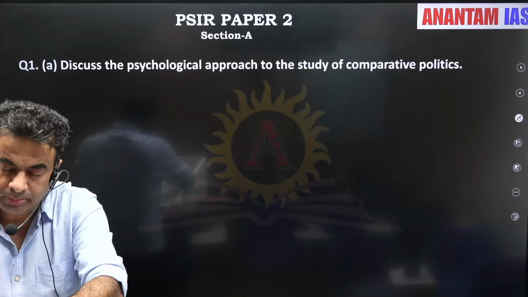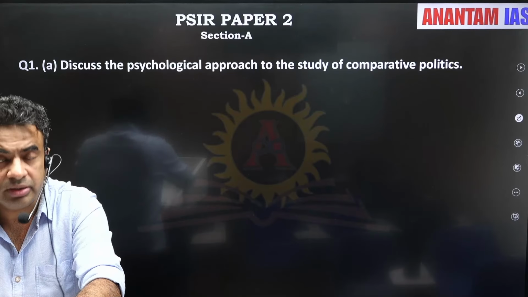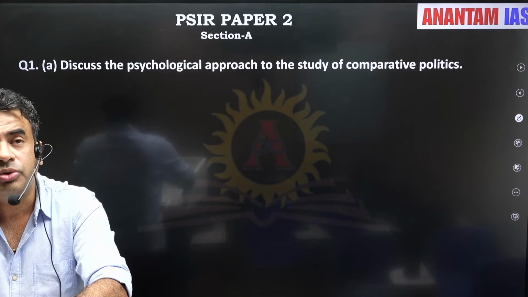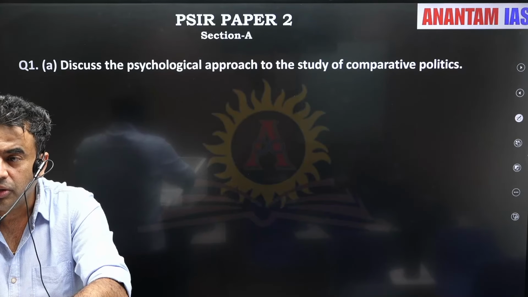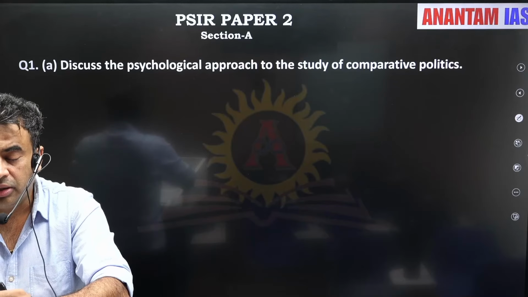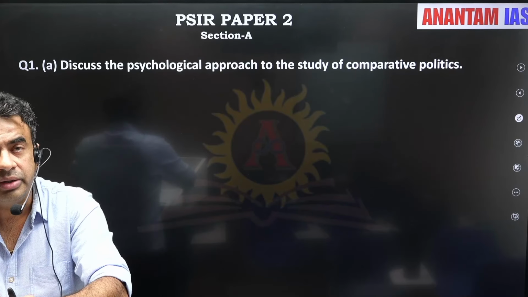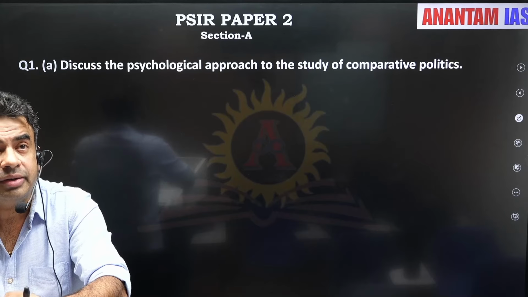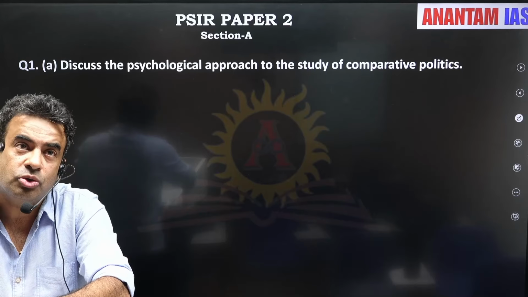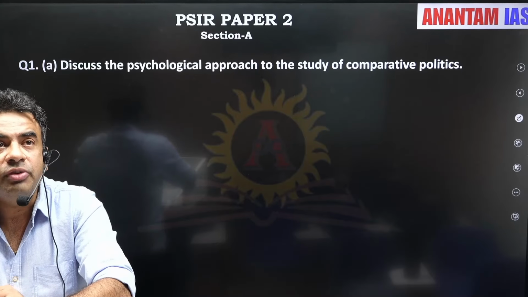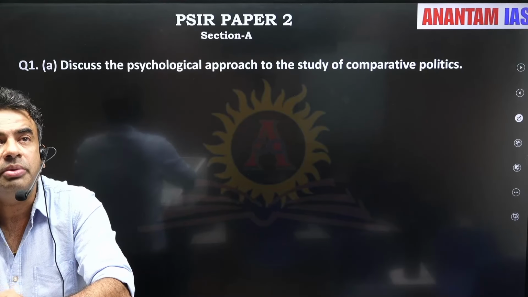From my personal experience of writing mains, the first question consumes a lot of time, and this is the time when our nerves are getting settled also. From the first go we have to write, and we can't skip this. We have to write 5 answers and try to write the best of them. So this question consumes a lot of time, and we are left with less time to attempt the other 4 questions.